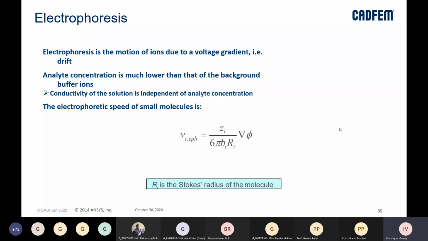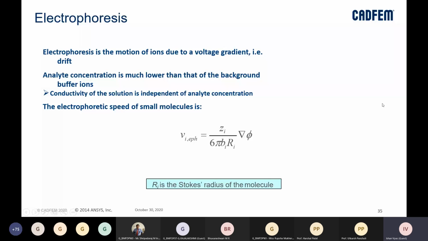So whenever we are using electrophoresis or electrophoretic forces for moving any fluid from point A to point B, the velocity of small volumes is defined by this particular equation, right?